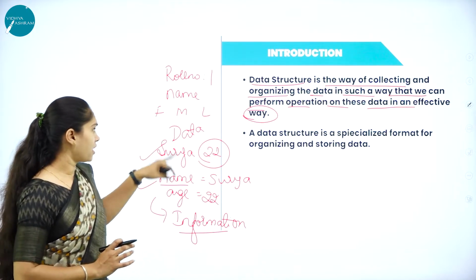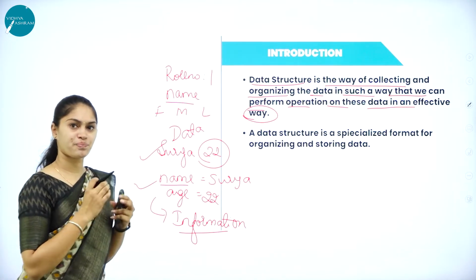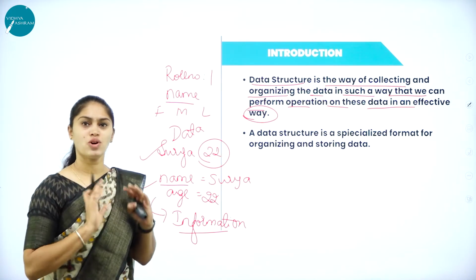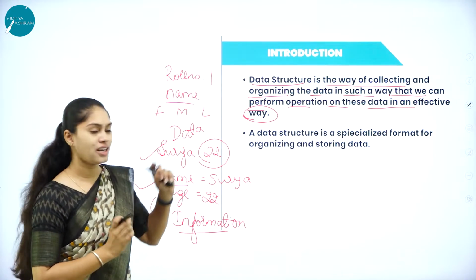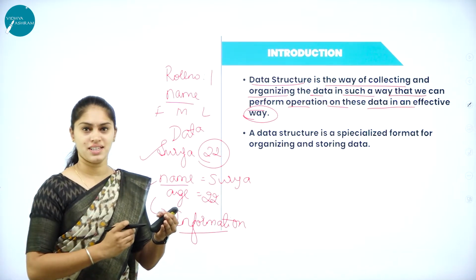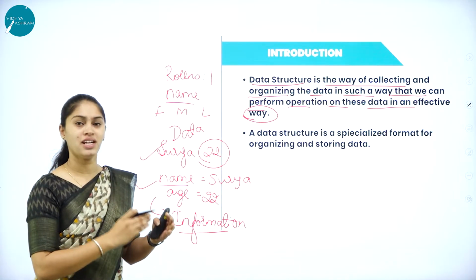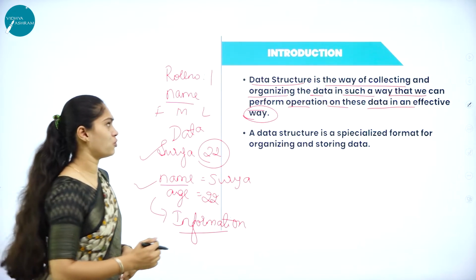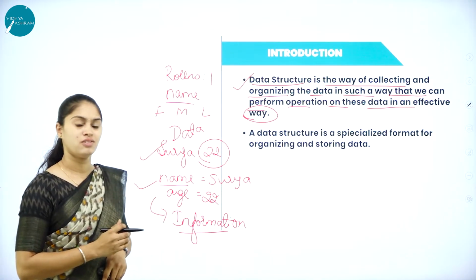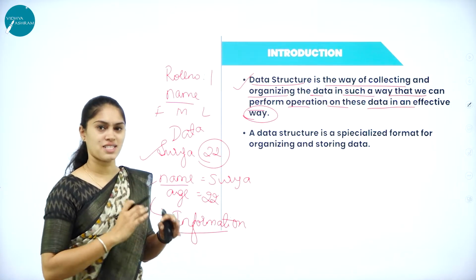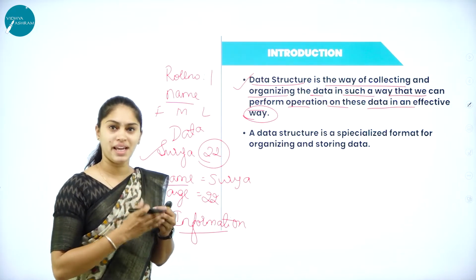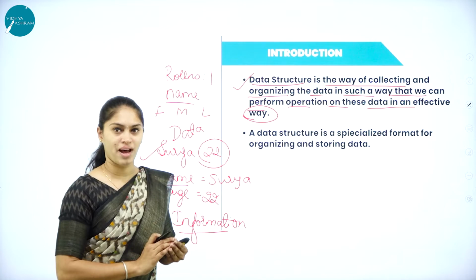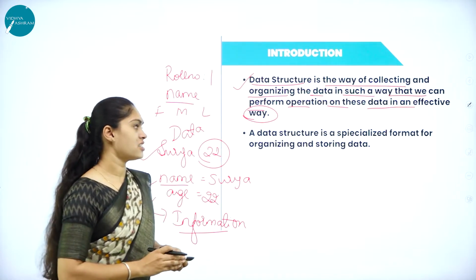Here I am taking name as data. In that, I collect the first name, middle name and last name, so I can group them together. That means I am collecting the data and organizing the data, and based on my requirement, we make it efficient. That methodology is nothing but a data structure. We collect and we organize. If it is in an organized form, it is easy for us to perform any operation in an effective manner. That is considered a data structure.